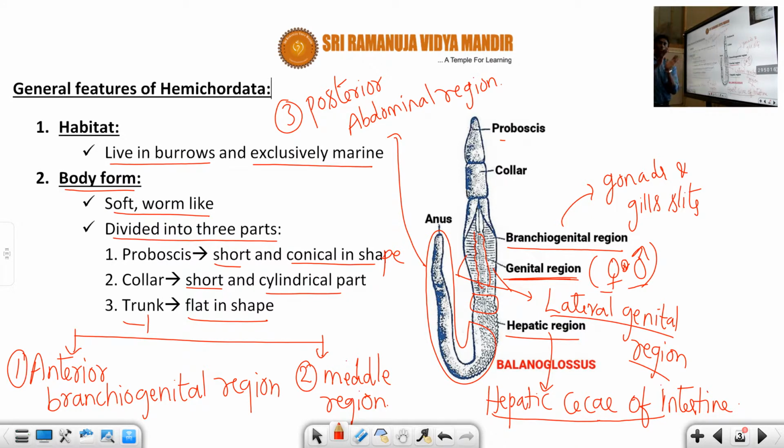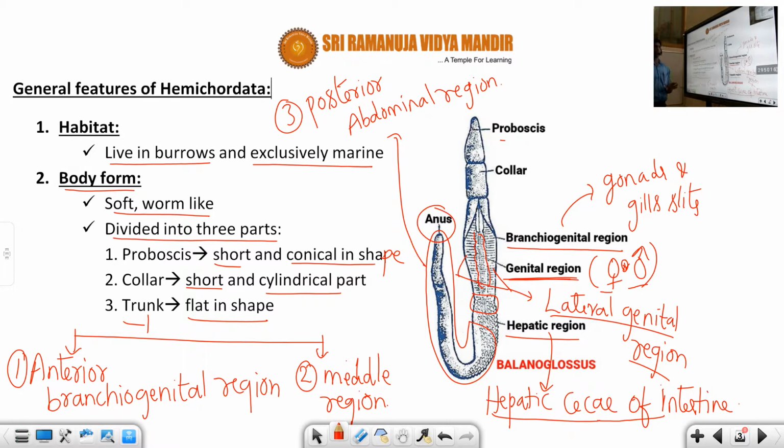This posterior abdominal region arises from the middle region in a U-shaped form. You can see this is a U-shaped structure, and the posterior abdominal region finally terminates into the anus.